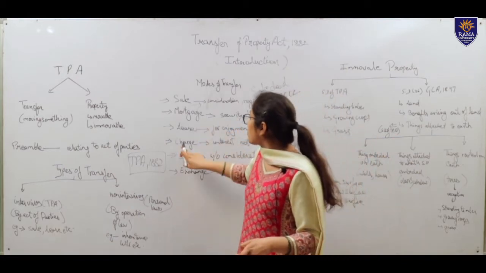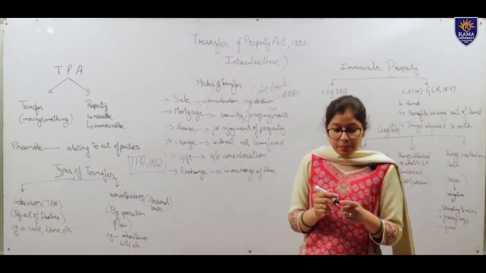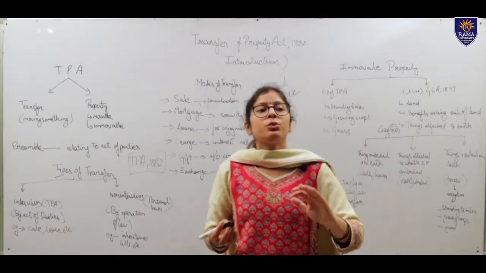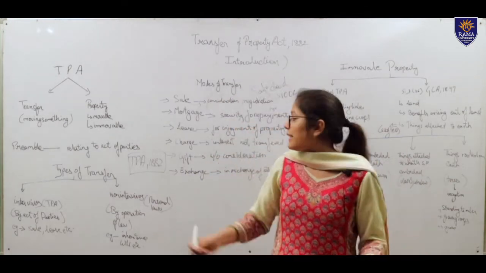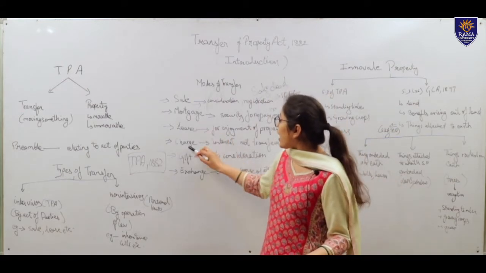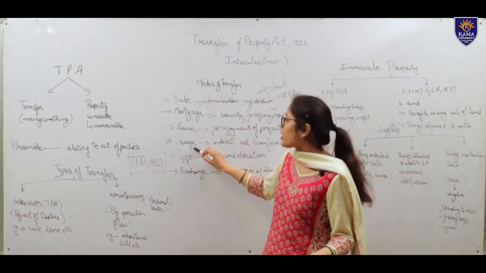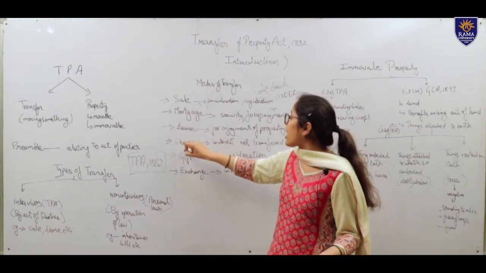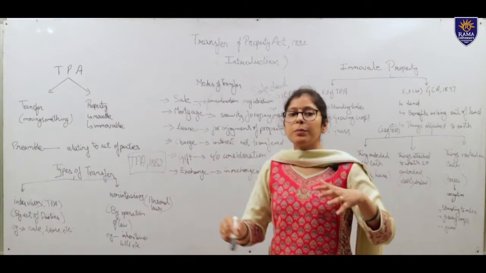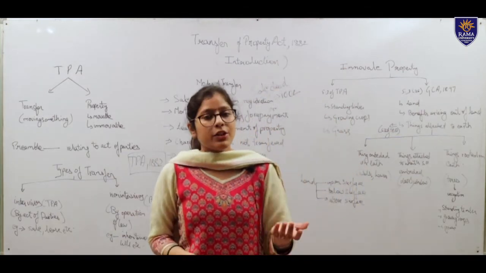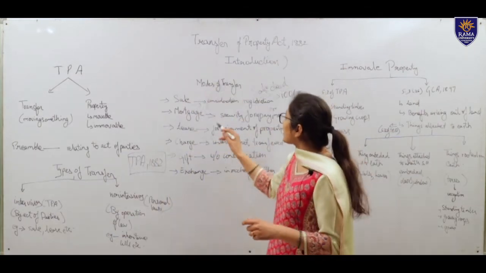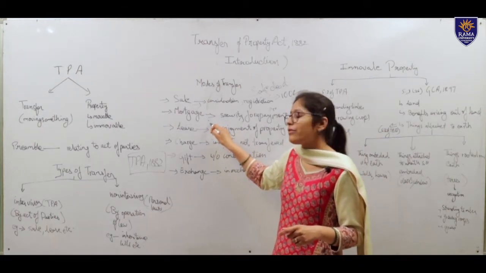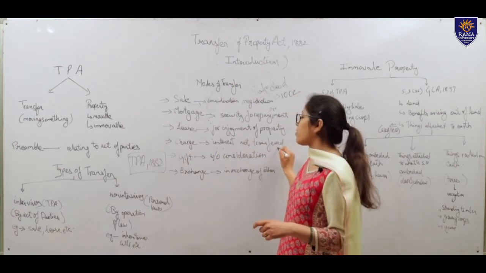Then comes lease. Lease is when a person pays a certain amount of money for a certain time period to enjoy a particular property. That is called lease. The fourth mode is charge. Now there is a minor difference between mortgage and charge. Charge is when property is transferred as a security, but the difference is that in mortgage, interest in property is also transferred, but in charge, interest is not transferred.